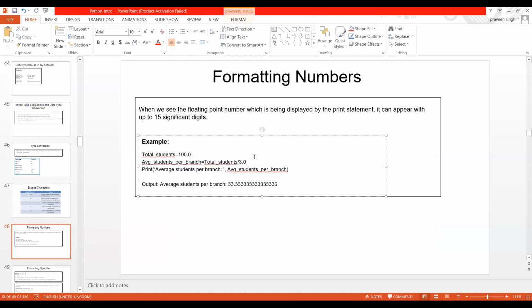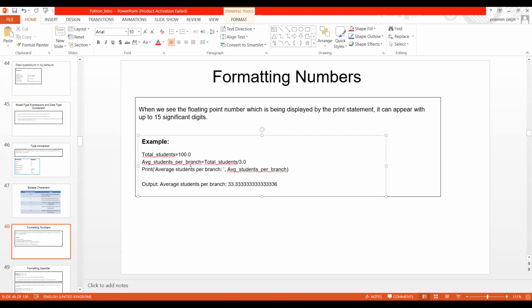Now, formatting numbers. How do we format numbers? Suppose when we see floating numbers displayed in the print statement, they can appear with up to 15 significant digits. I have taken one example here: suppose in a class we have a total of 100 students, and I want to know the average number of students per branch.